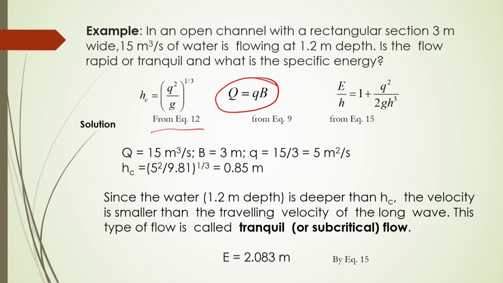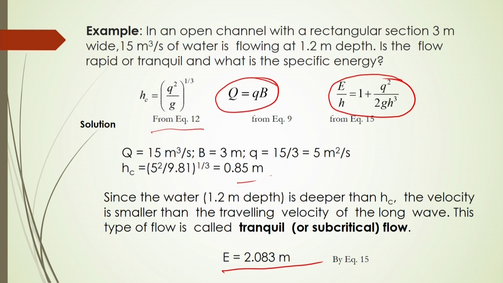So, this q will be 5 meter square per second here, and from equation number 15 then you can calculate this E by H. If you know the yc value, you can calculate from equation number 12 after substitution of the value of small q there. And if you substitute this small q in equation number 12, then yc will be equal to 0.85 and the respective velocity will be equal to 2.083.